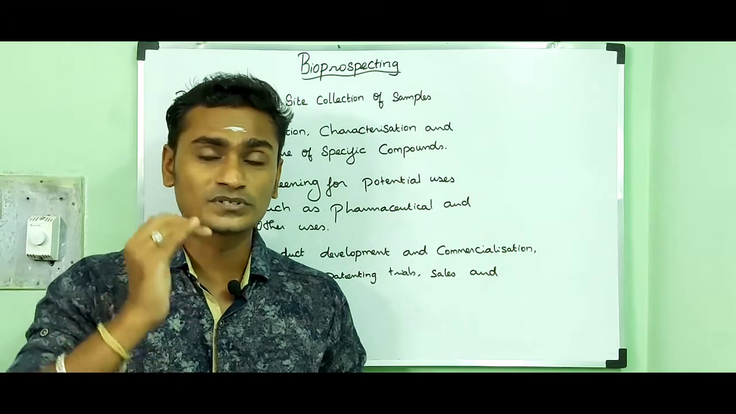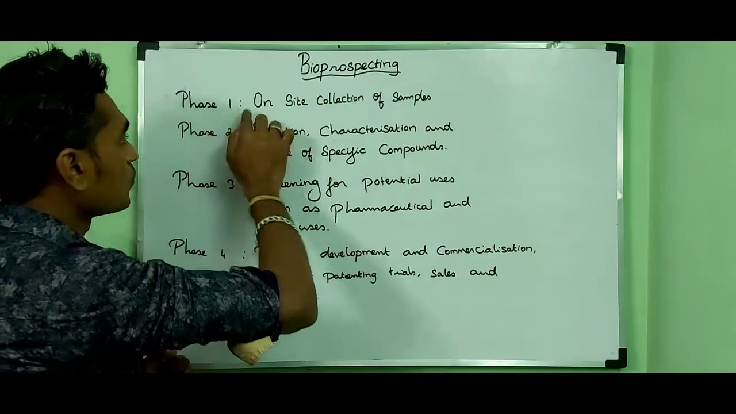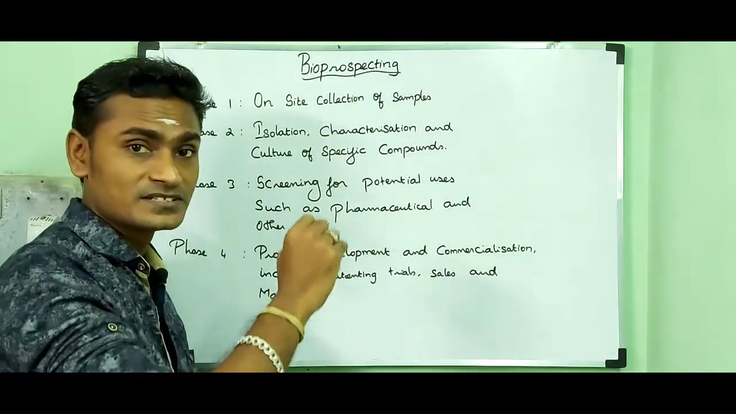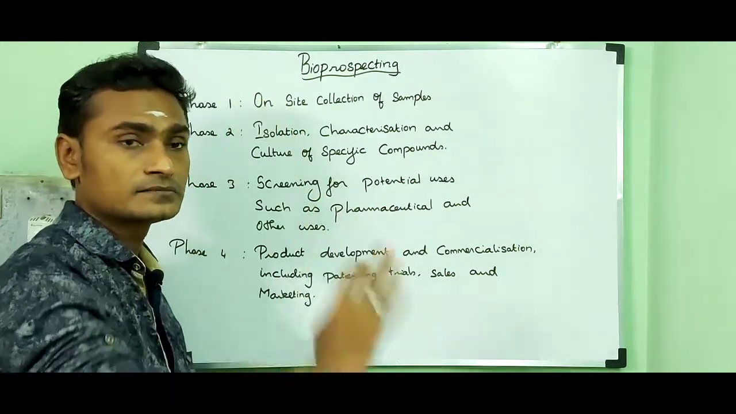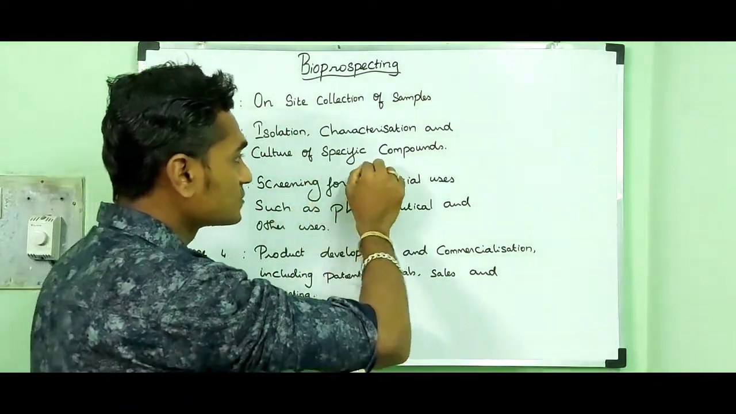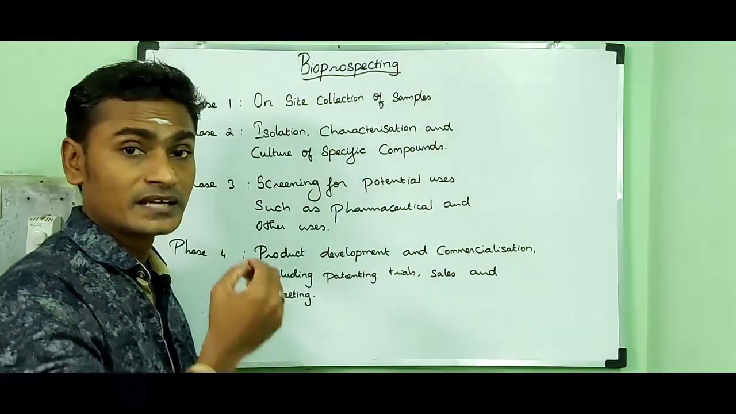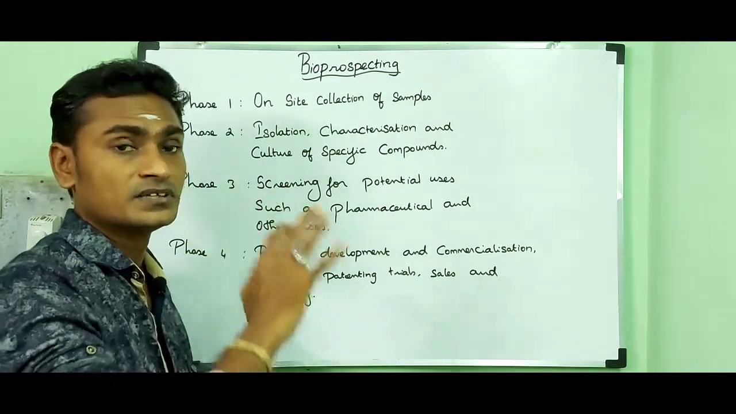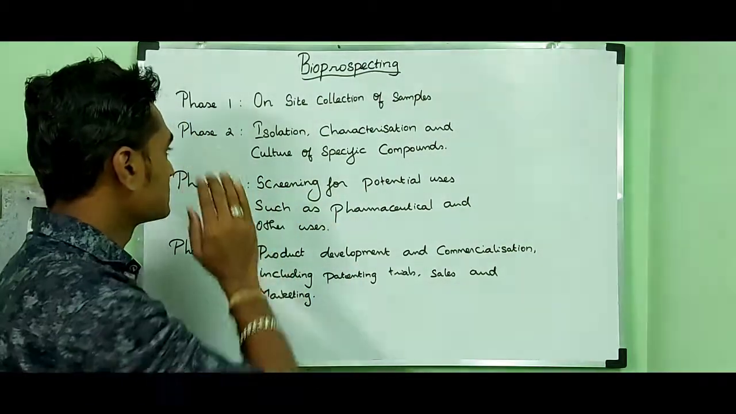Then the bioprospecting process involves 4 phases. They are: phase 1, on-site collection of samples. The samples are collected at a particular environment where they are present. Then phase 2, isolation, characterization and culture of specific compounds. First we have to isolate the specific compound, then we have to characterize it, analyzing the characteristic features of that compound, and we have to culture it. That is the second phase.